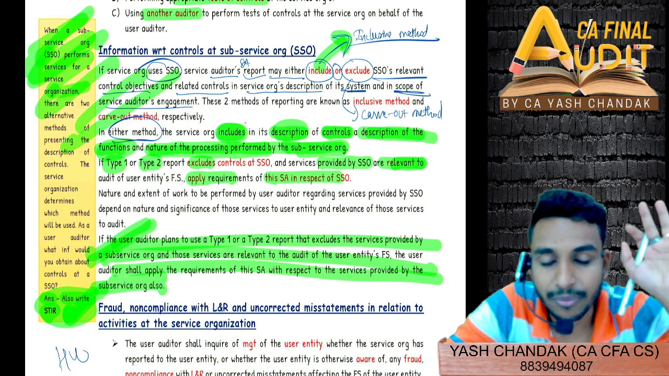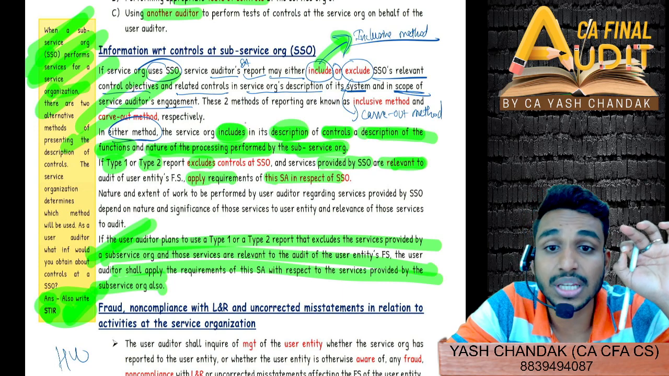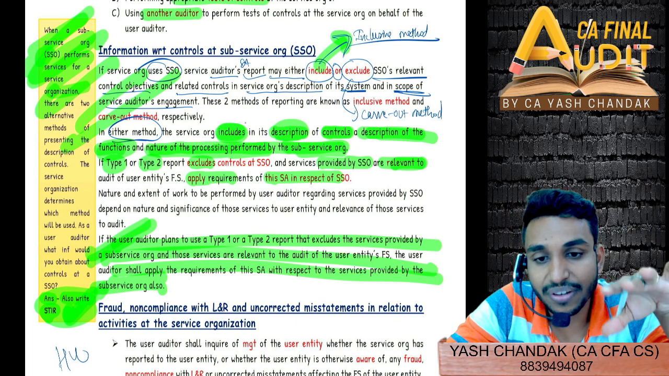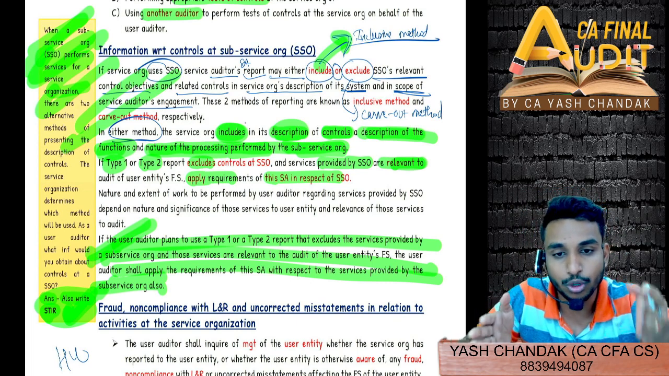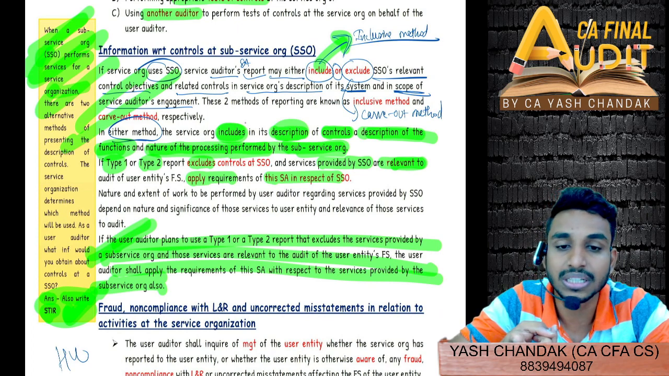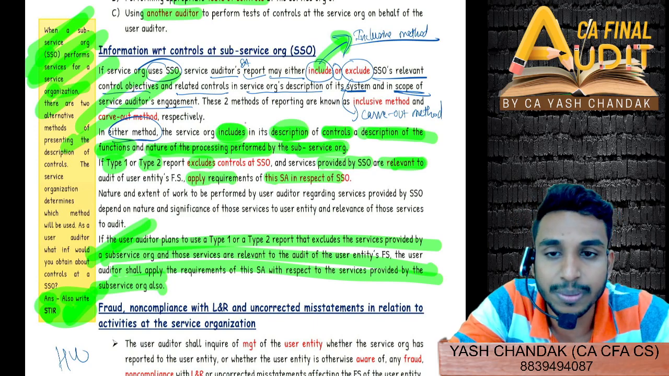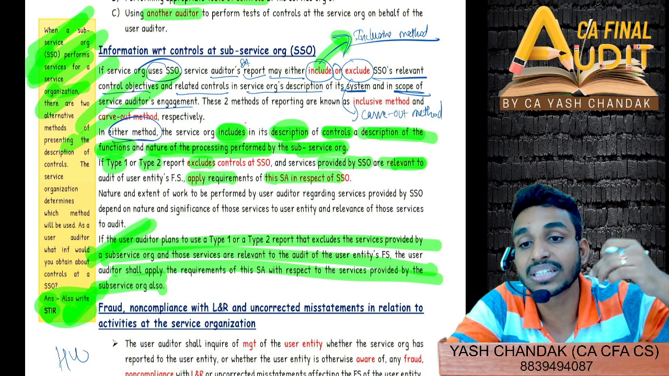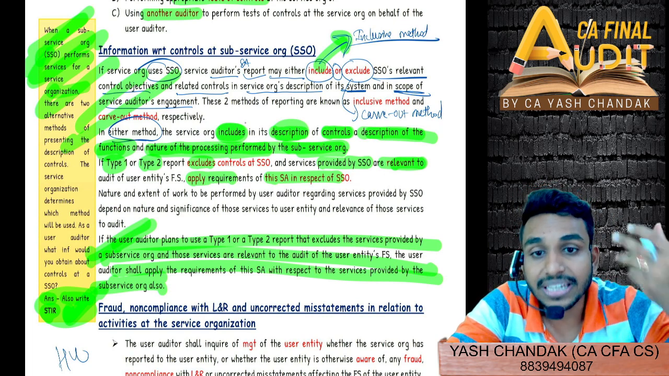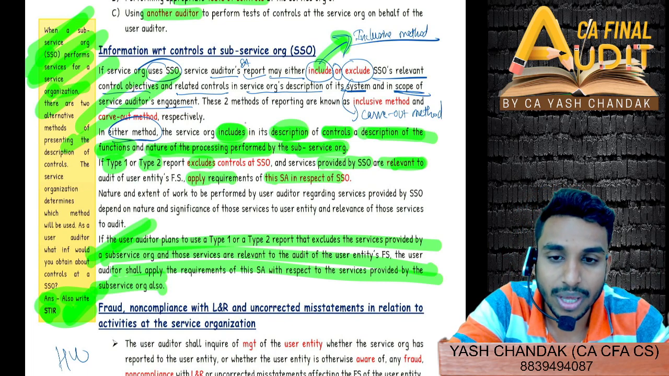So in any way, whether inclusive method or carve-out method, it doesn't matter. What they need to include is a description of the controls of the sub-service organization. The service organization auditor's type 1 type 2 report will have to describe the controls at the SSO. But now the point comes whether the type 1 or type 2 excludes or includes. If it excludes, then you can apply the SA 402 requirements. Do you remember those requirements?